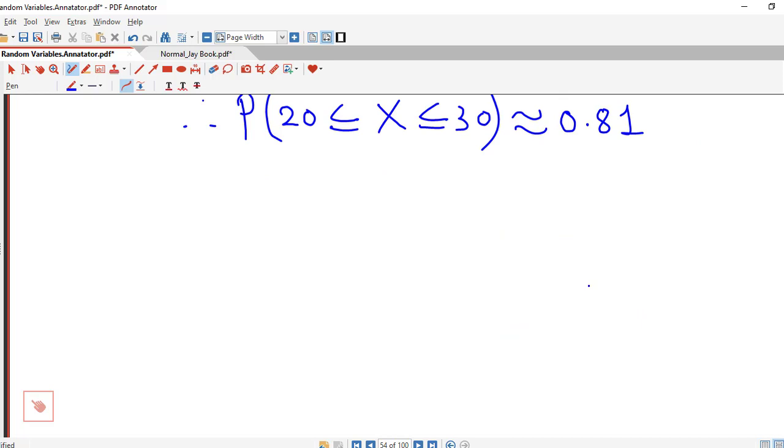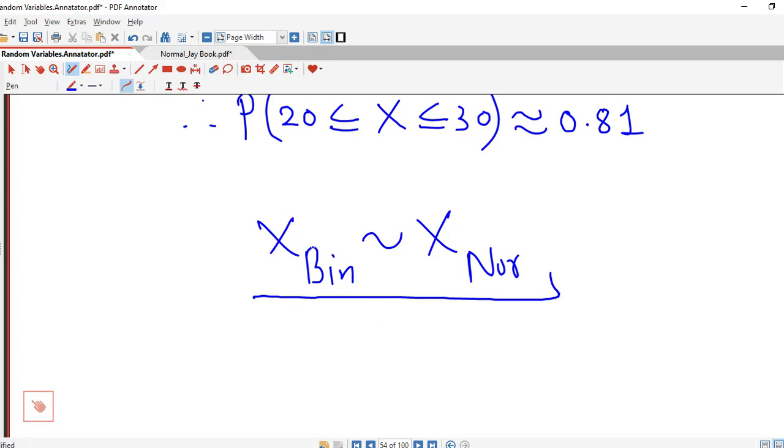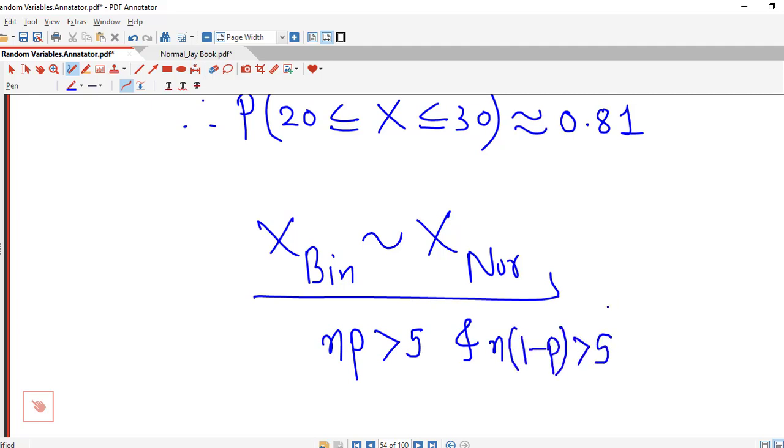So this is also a problem of binomial distribution, which we have approximated by using a normal random variable, and this is very easy. We just have to remember that if n into p is greater than 5 and n into (1 minus p) is greater than 5, then normal distribution is a good approximation for binomial distribution.